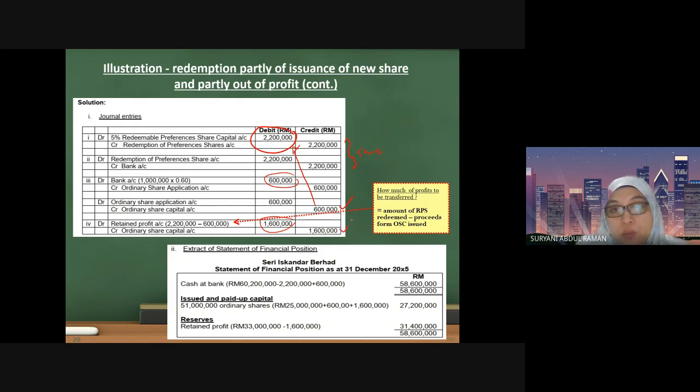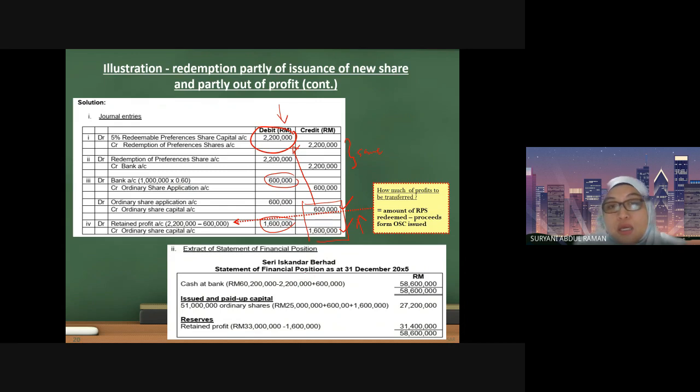So see, when you have transferred to the share capital account, these two values are equal to the shares that you have redeemed. So you have decreased 2,200,000 here, but you already increased back by the same amount by using the combination of method 1 and method 2. So now you are going to update your account.